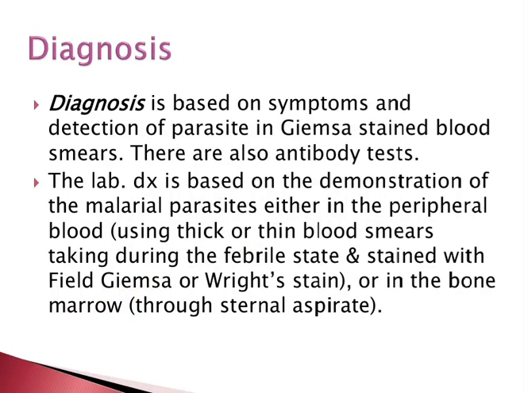Diagnosis is based on the symptoms and the detection of the parasite in the Giemsa-stained blood smear. There are also antibody tests. The lab diagnosis is based on the demonstration of the malarial parasite either in the peripheral blood, using a thick or thin blood smear taken during the febrile state and stained with Field's or Giemsa or Wright stain, or in the bone marrow through sternal aspiration.